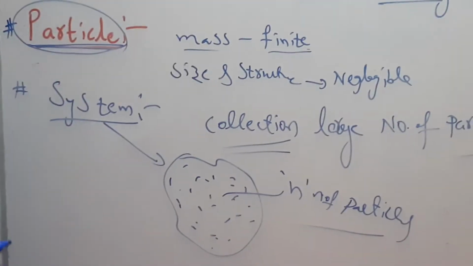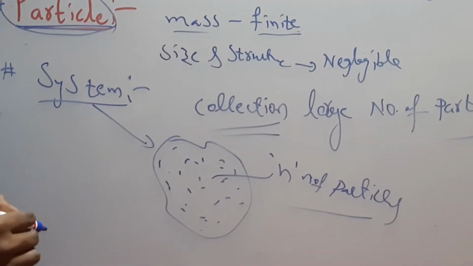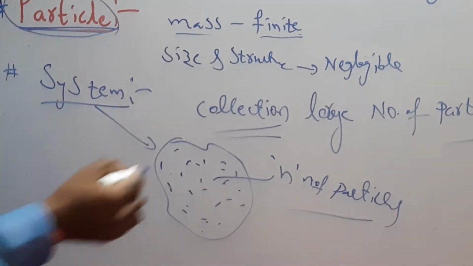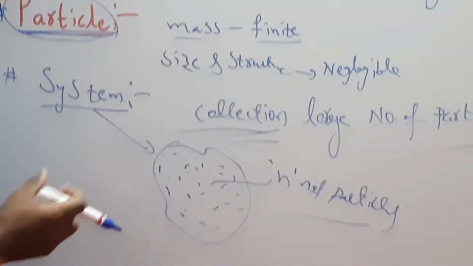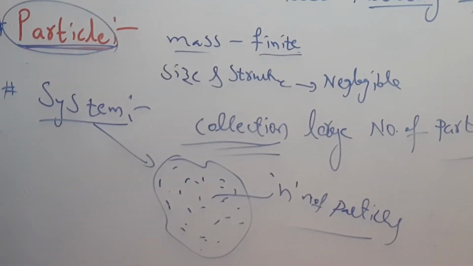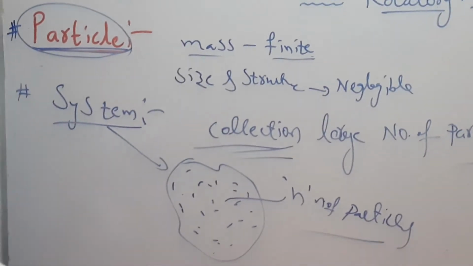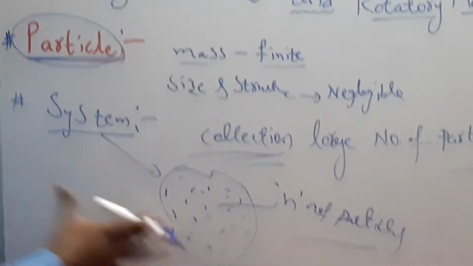System is defined as an object which has a collection of a large number of small particles.